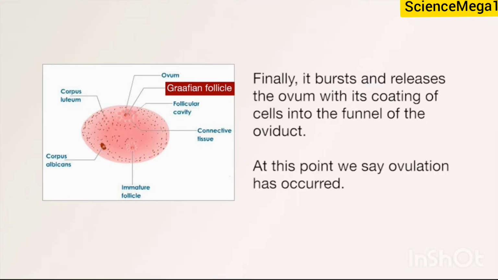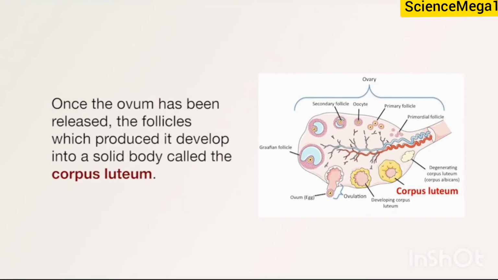At this point, we say ovulation has taken place. This normally happens in the middle of the menstrual cycle, that is the 14th day. However, the day may be different for some women. Once the ovum has been released, the follicles which produced it develop into a solid body called the corpus luteum.